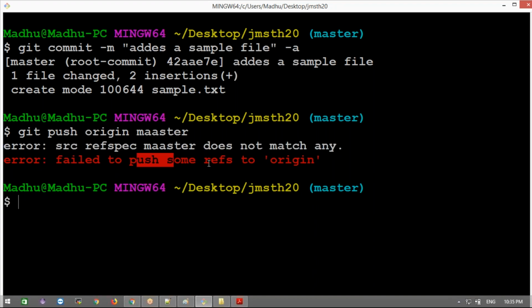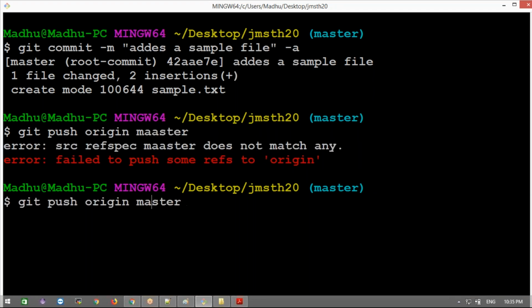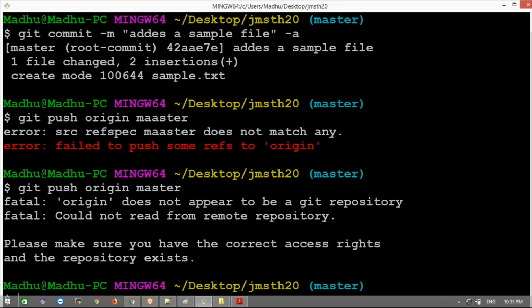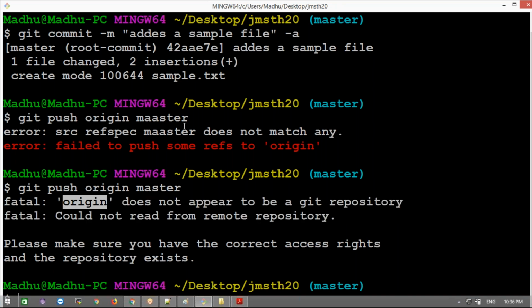Okay, push some reference to origin, which means you need to set it up. Sorry, this is a spelling mistake. Now it will throw an error. What is that? Fatal: origin does not appear to be a git repository. What origin are you providing? I don't see any origin in your local system. When I push, I'm telling it where my code needs to go, right? We need to give the destination.